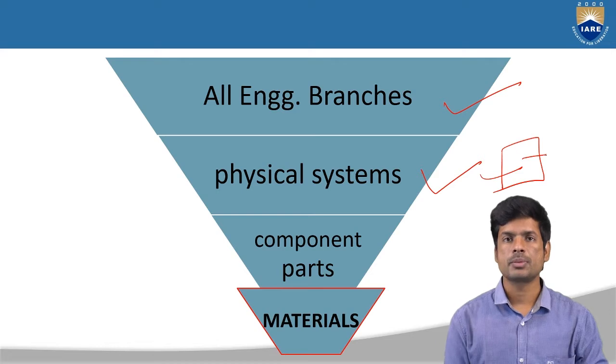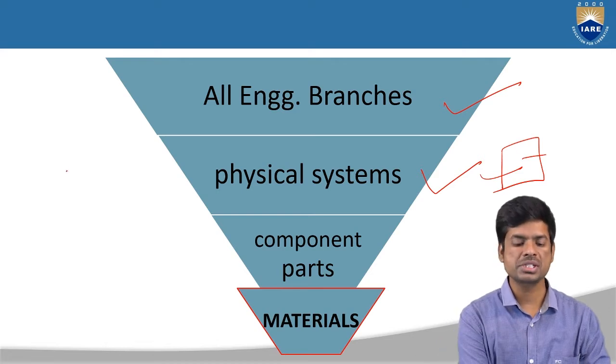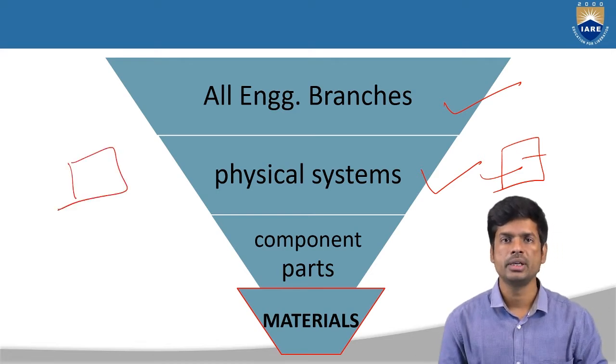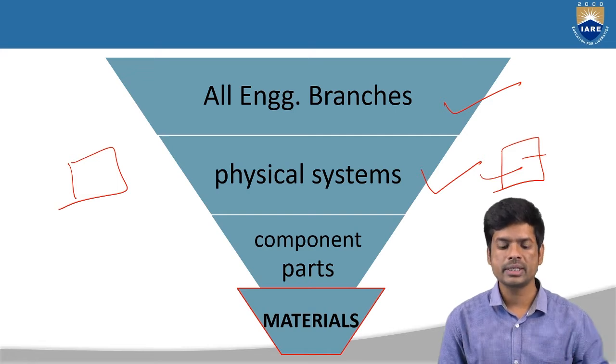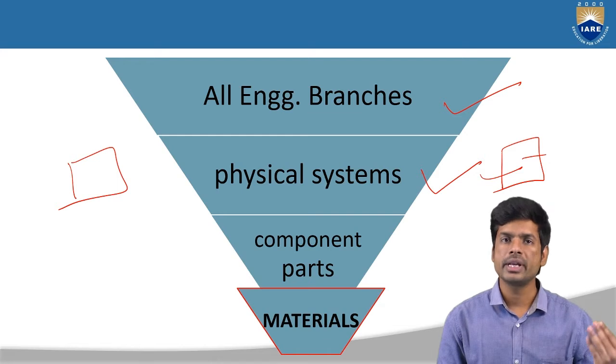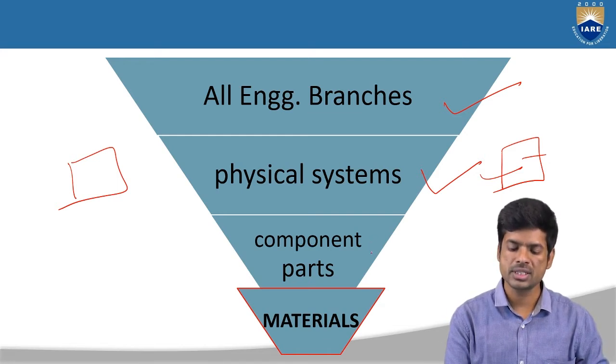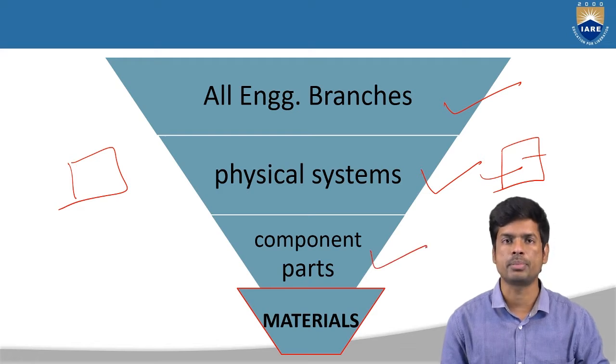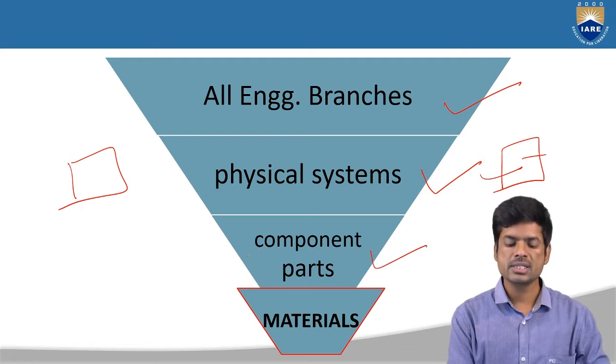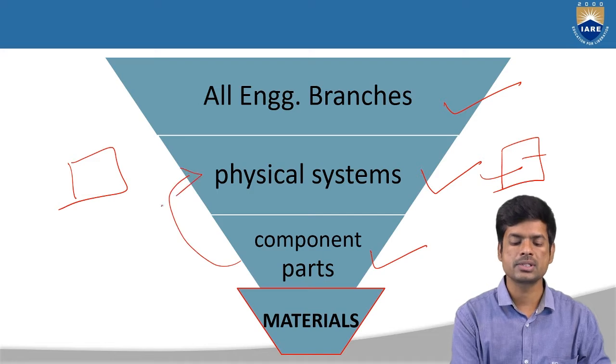Suppose if you take mechanical engineering, there the machines are the physical systems, right? When you create a physical system, directly we are not going to create it, right? We are going to create some components initially. After casting these individual component parts and arranging them, we get these physical systems like buildings.